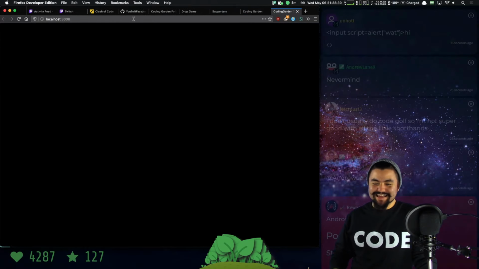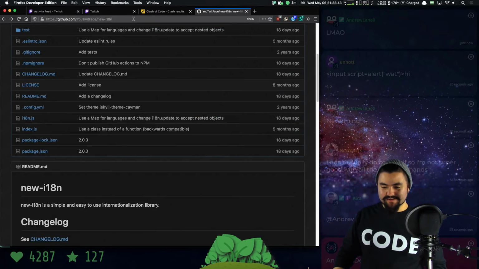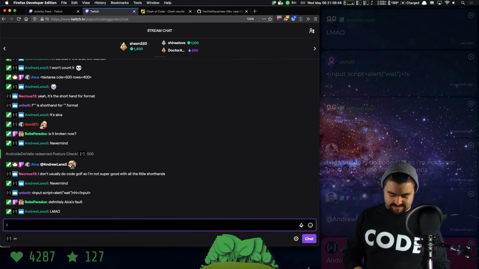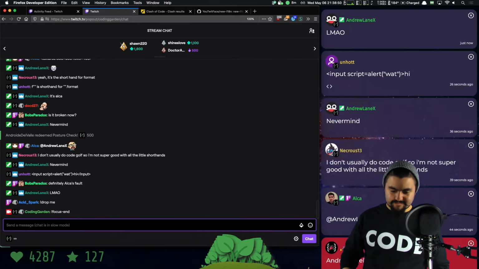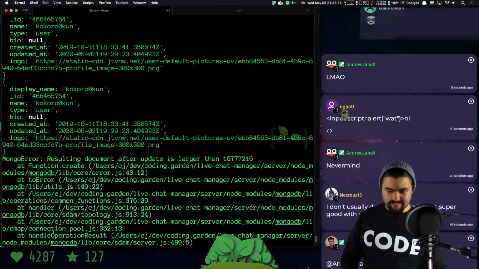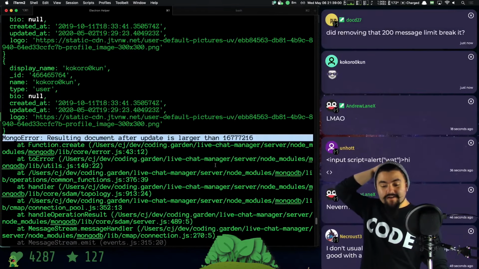So this is how I start things up every day. And I have a bunch of different things running on different ports. Resulting document after update is large. Oh, this is a Mongo error.